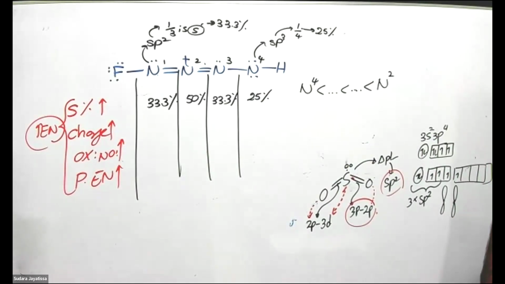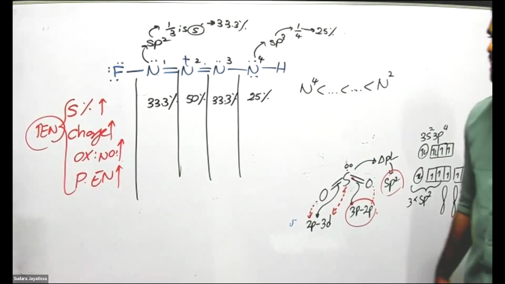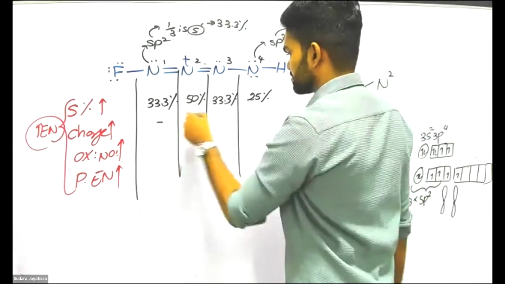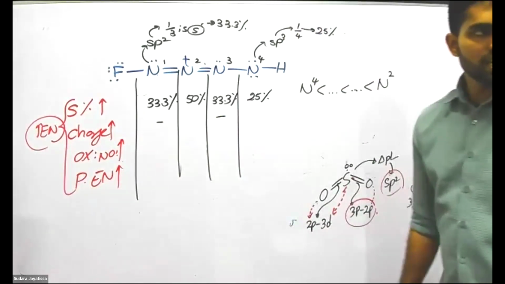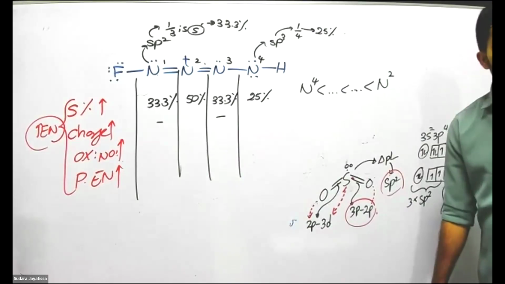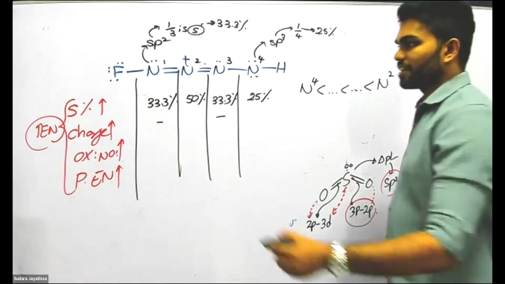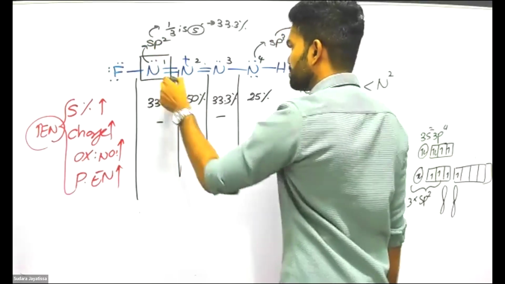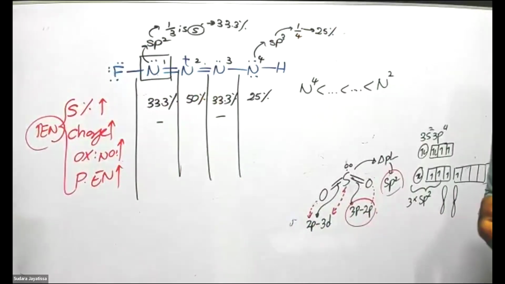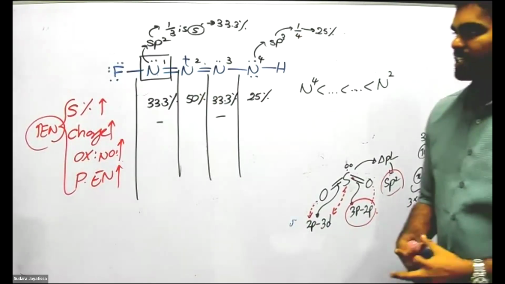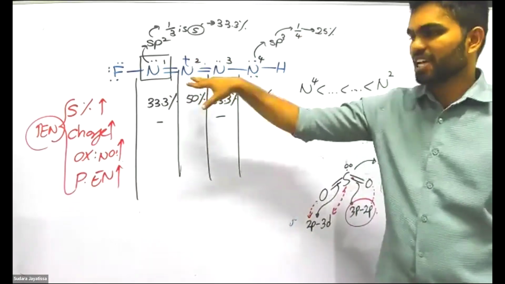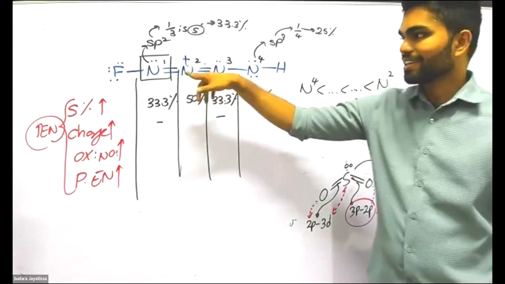What is the next point? Charge. Do you see any charges on N3 and N1? No. Then we can't compare by charge also. The next point is oxidation number. You listened to the oxidation number explanation earlier. What is the oxidation number of N1? Plus 1. Between nitrogen atoms we don't consider any arrow or dipole moment because they are the same element.